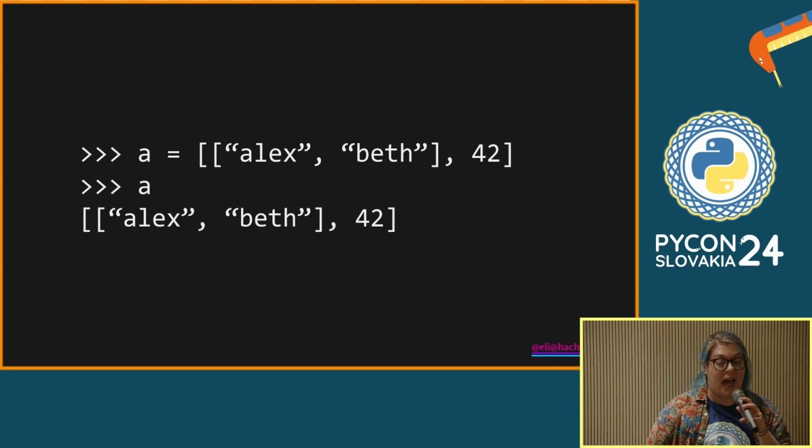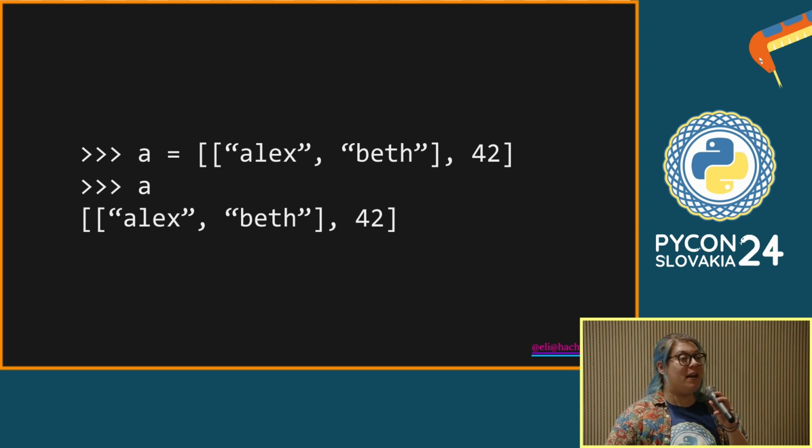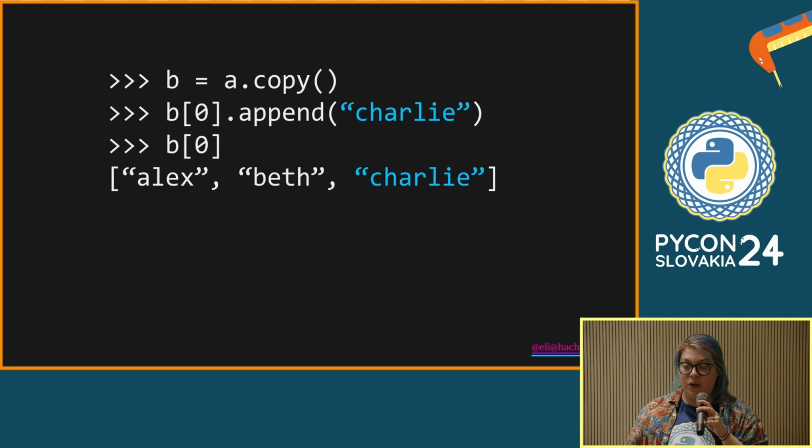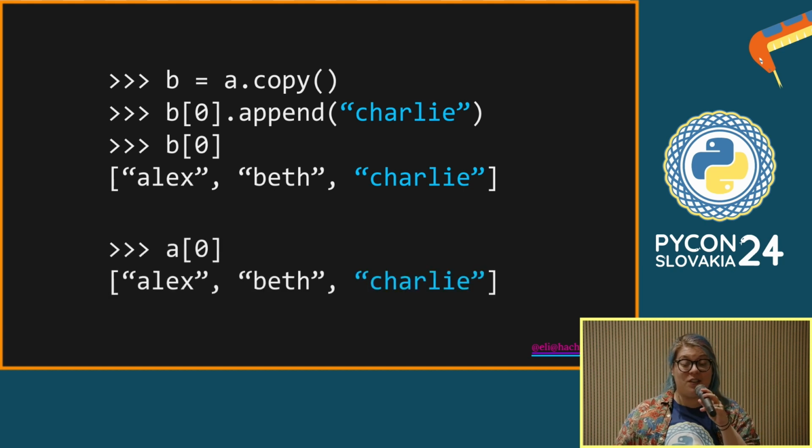So we're going to do the same thing again. We're going to say, OK, I would like to make a copy of this so that I can mess around with it without changing the original. So I do exactly the same thing. I use the copy method. And then I say, I'd like to amend that inner list. I'd like to add Charlie to our list of names. And so I do that. And I've changed B. And we used the copy method, right? So we shouldn't be messing with our original list, A. Does anyone want to guess what happens here? It is also changed. We have also changed A.